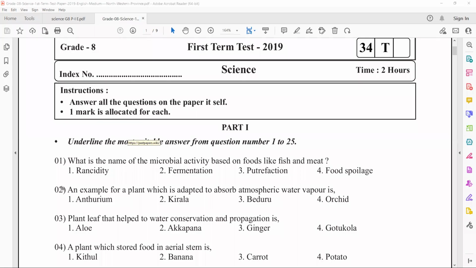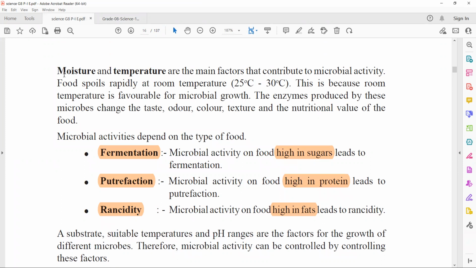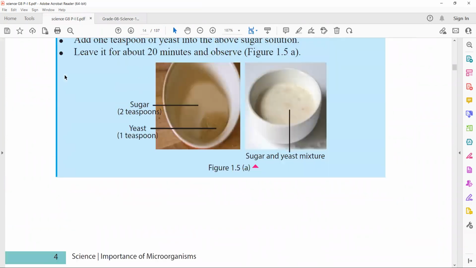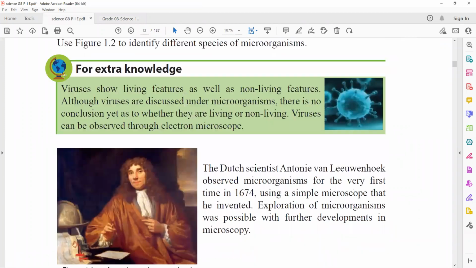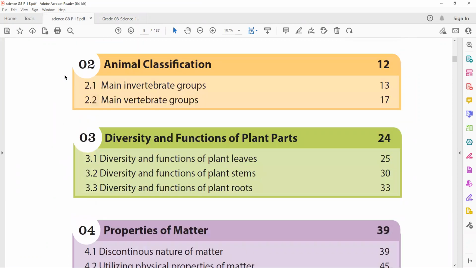The second question says, an example for a plant which is adapted to absorb atmospheric water vapor is. So this is from the chapter which we haven't studied yet. So the question is asked from, let me go to the content. So this question is asked from this unit. Diversity and functions of plant parts.